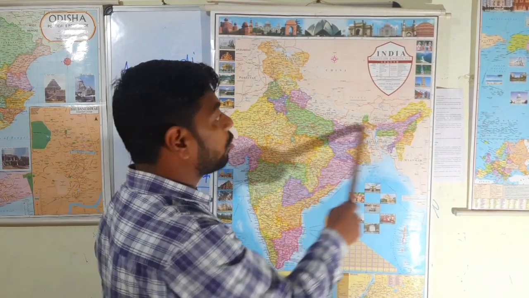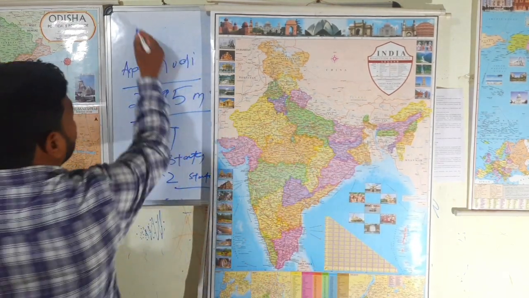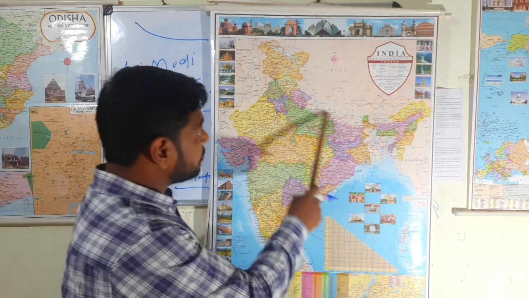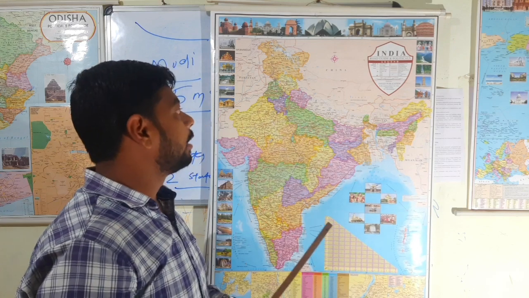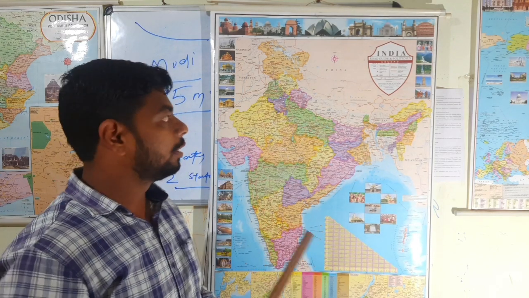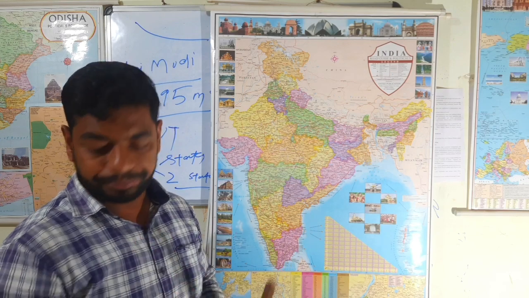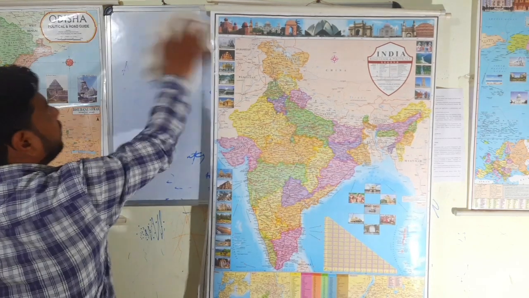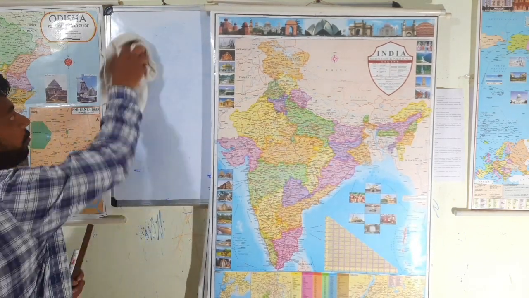It is also called as syntaxial band. Ardha Chandra, half moon. The direction of the Indian Himalayan regions is a half moon like structure, syntaxial band. Okay, clear? What is it? Syntaxial band, we understood. Fine.